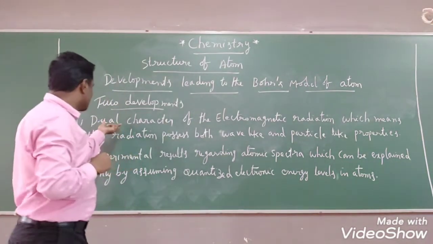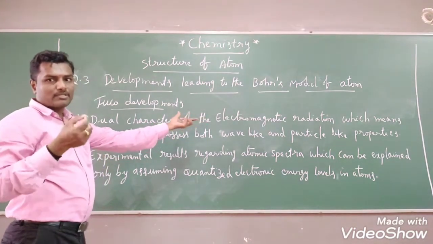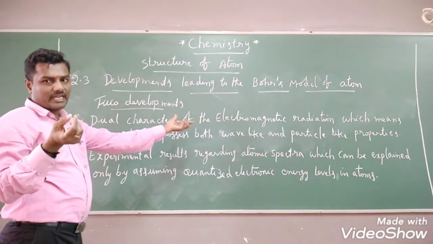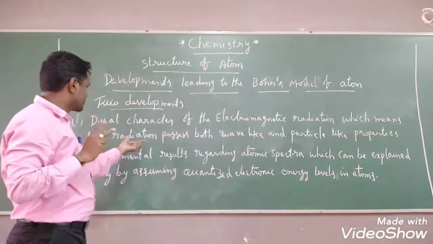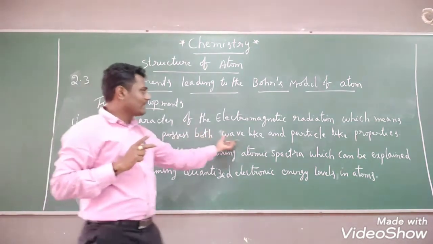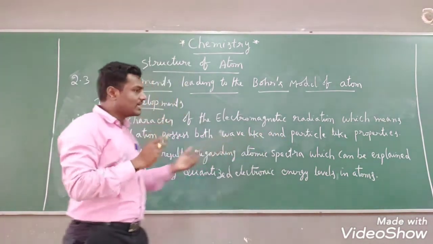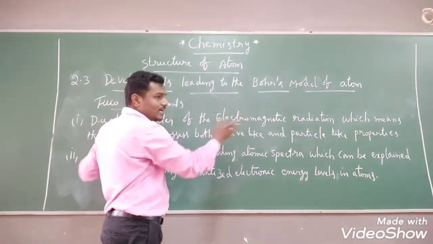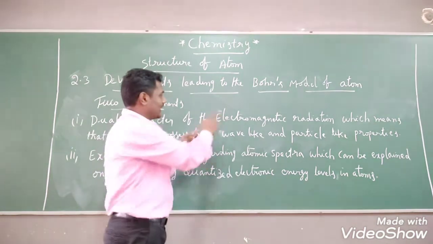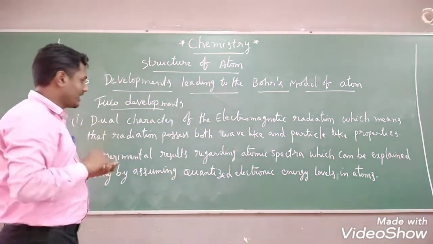Here the meaning itself is having dual character of the electromagnetic radiation. Suppose if you take any electromagnetic radiation, that possesses a dual character. What is that dual character? One is wave-like properties and the other one is particle-like properties. Here we need to discuss separately what are the wave-like properties and what are the particle-like properties of that electromagnetic radiation. We are going to discuss separately, right, students?